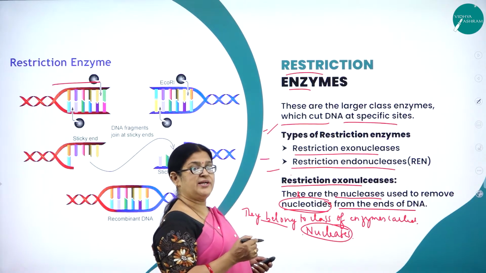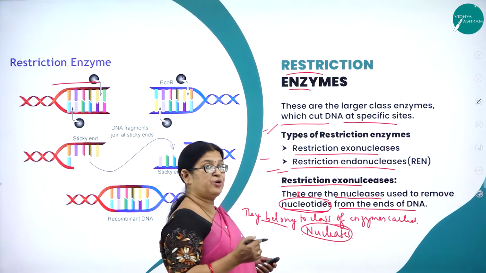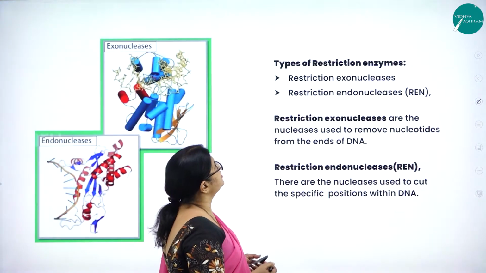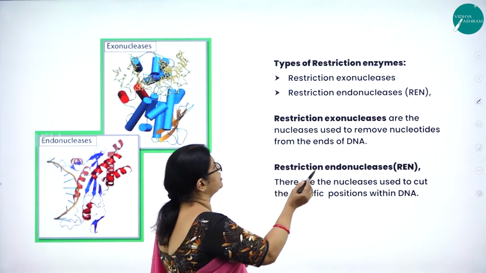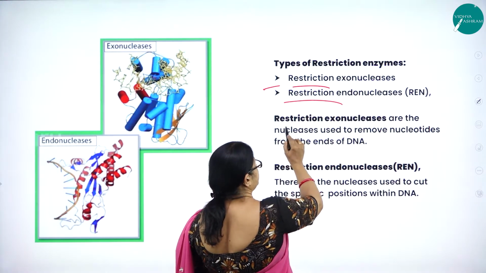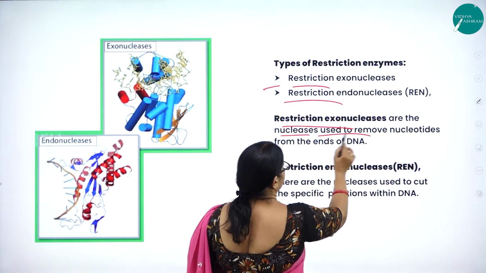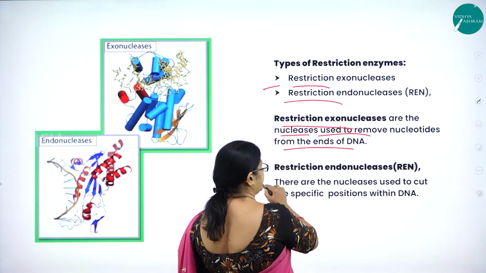Now let us understand what restriction endonucleases are. The two types are restriction exonucleases and restriction endonucleases. Restriction exonucleases are the nucleases used to remove nucleotides from the ends of DNA.